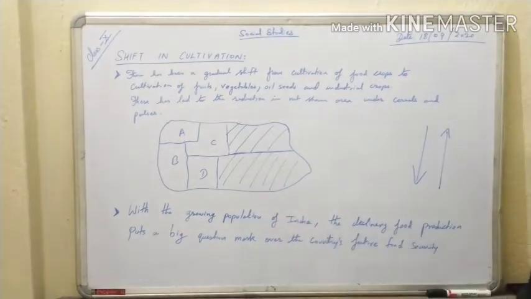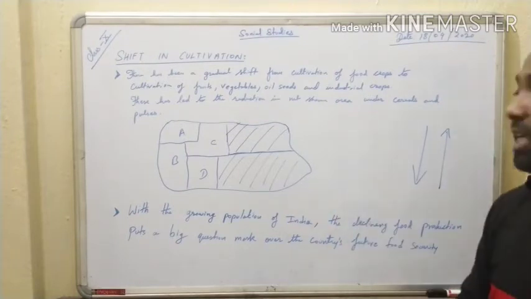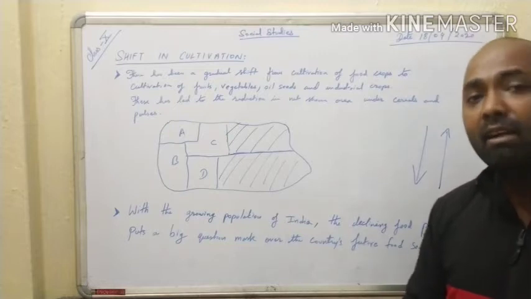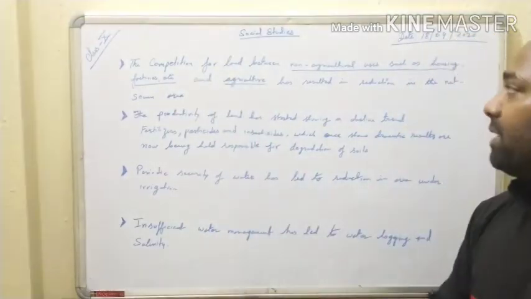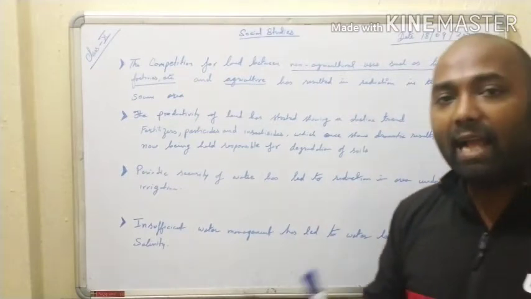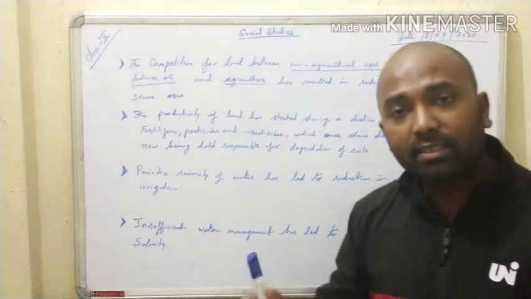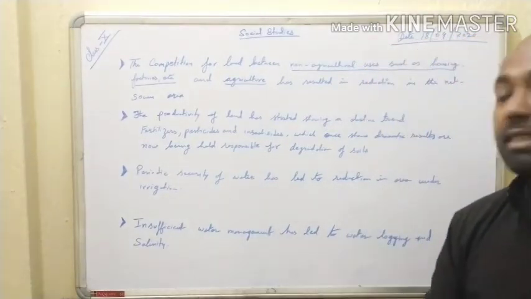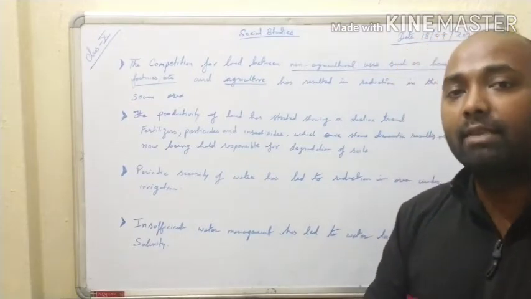So there is a question for the country: can they maintain food security in future if this kind of decline is there in the net sown area? Now, the competition for land between non-agricultural users and agriculture has resulted in the reduction in the net sown area. How? I will give you an example.